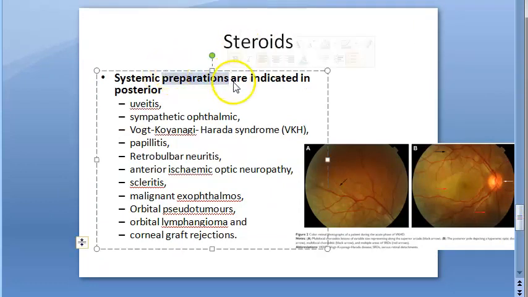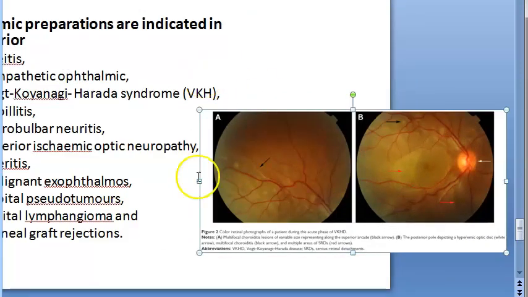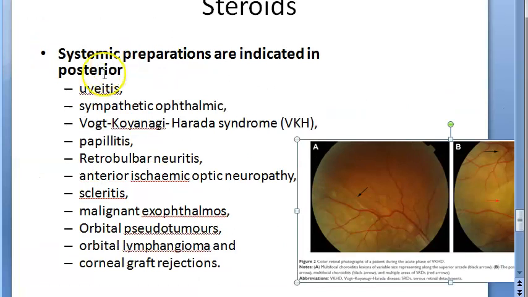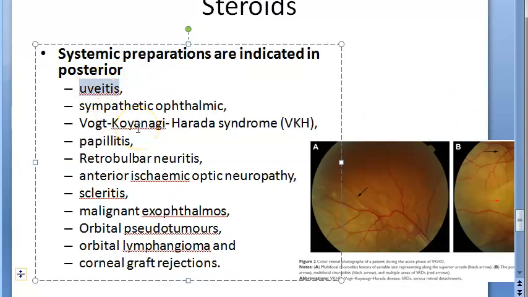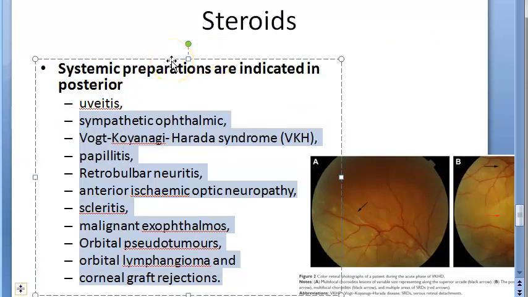So systemic preparations, why will you use them? Again, the same things they have given. Uveitis, in inflammations. We have already seen uveitis. Other than that, these seem to be new. For systemic preparation, why will they give it? Systemic steroids means for the whole body, general.